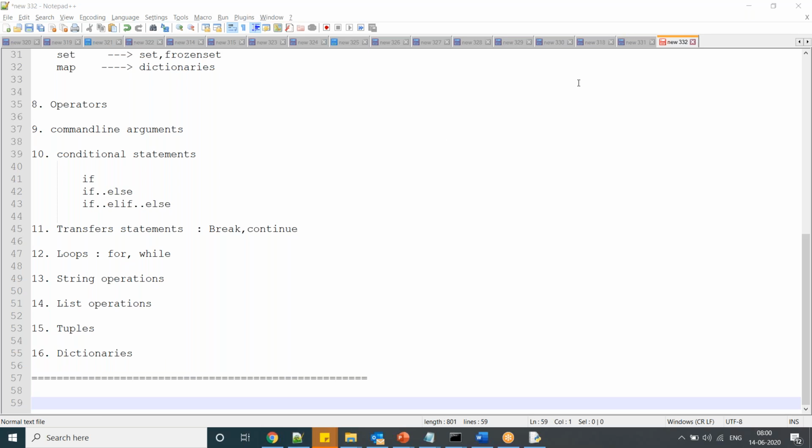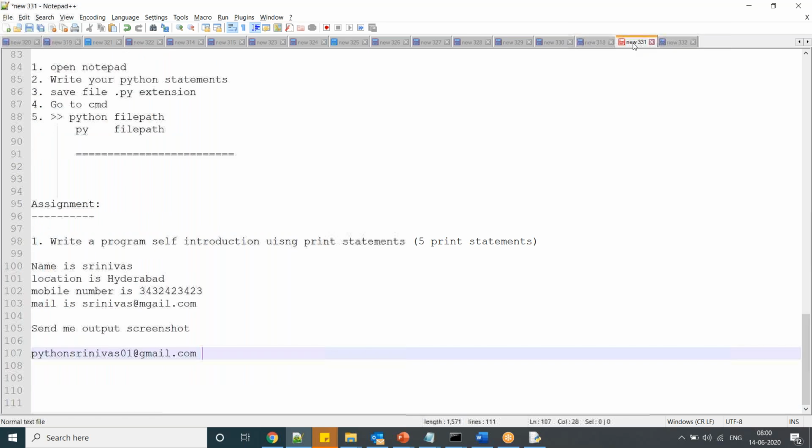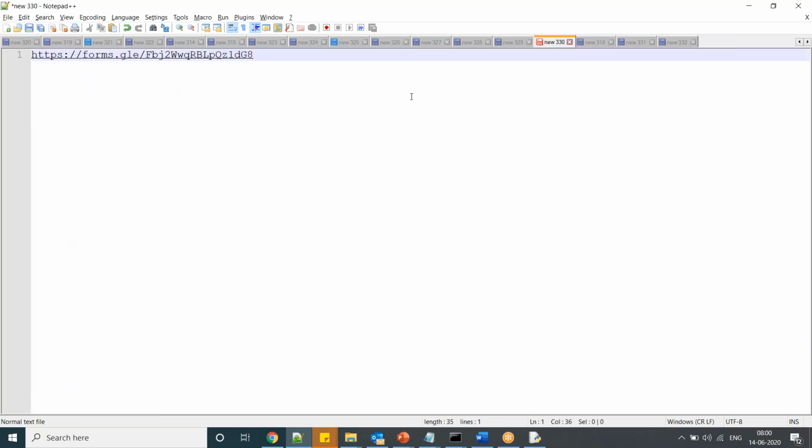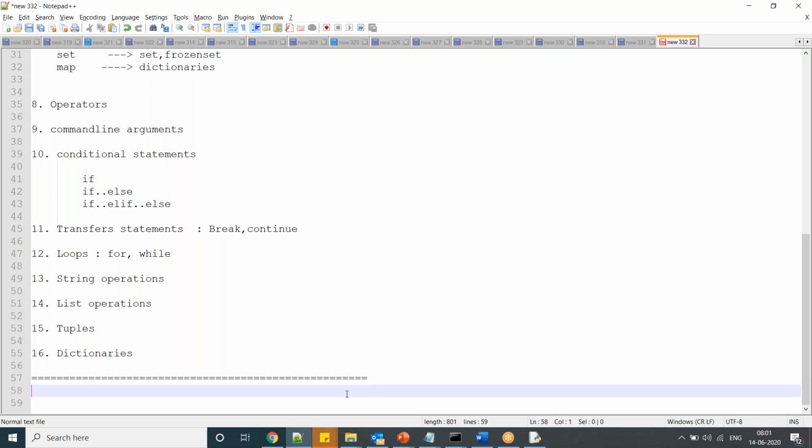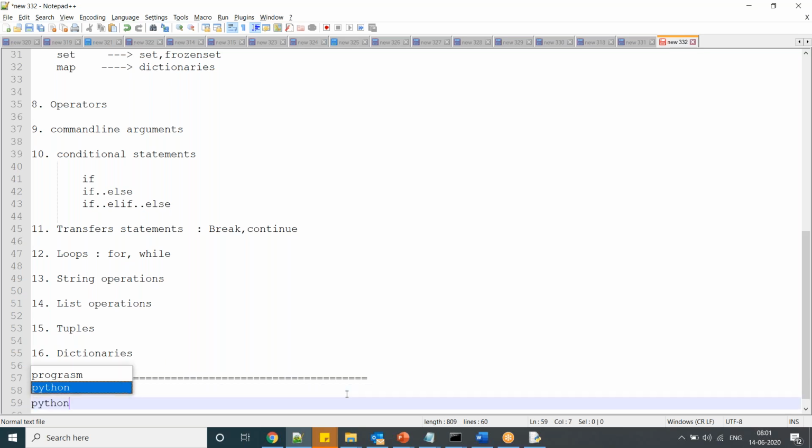Yes, tell me. When we are executing this print command in the IDE, we are getting the error "name print is not defined." Do we need to define anything? Can you check the spelling once, and that it is in small letters? Okay, I will connect with you after this class. Or can you please send a screenshot to my email?